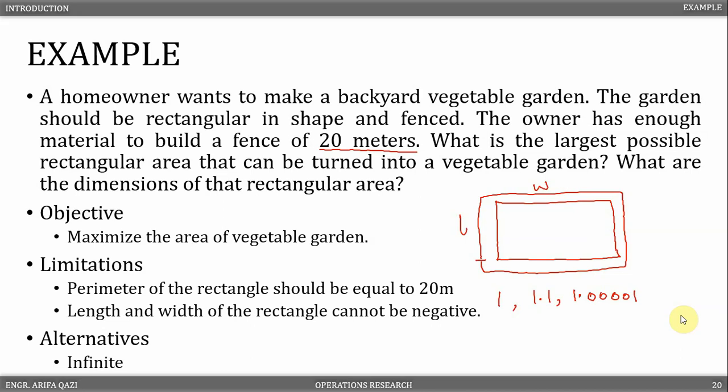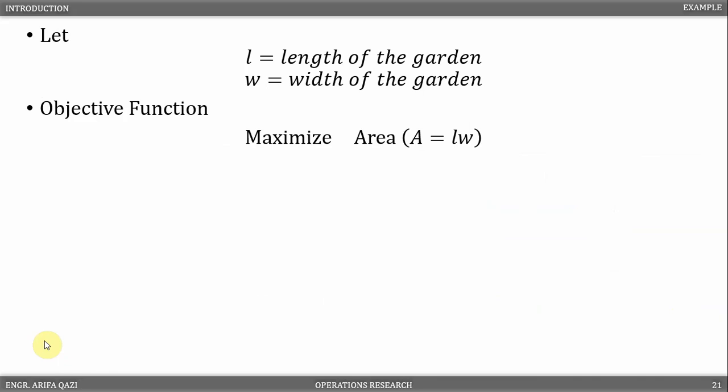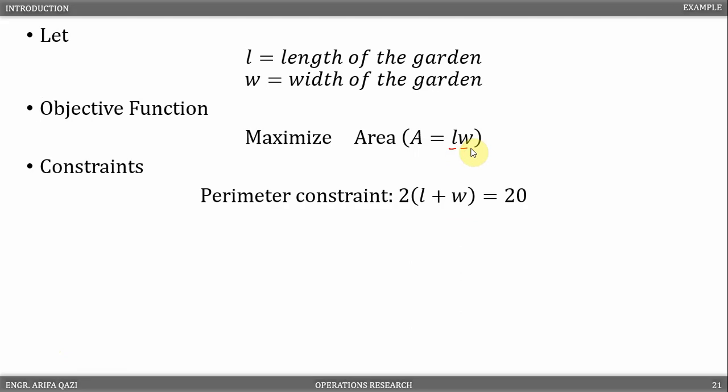Let us first translate this problem into a mathematical model. Let L represent the length of the garden and W represent the width of the garden. Our objective is to maximize the area of the garden, and the area is given by the formula length times width. Next, the first limitation is to ensure that the perimeter is equal to the length of the fence available.